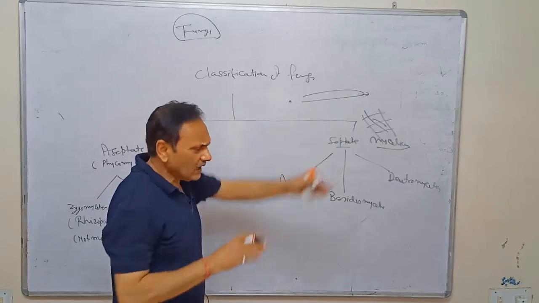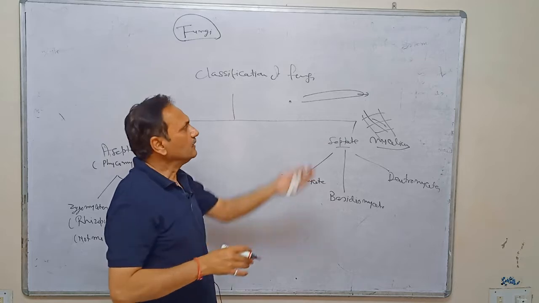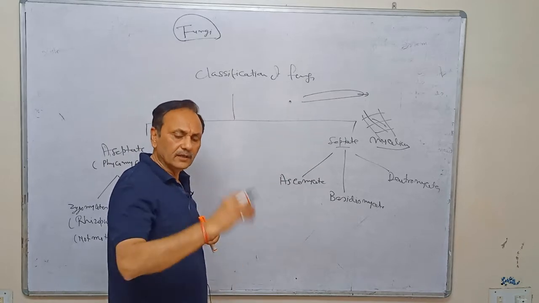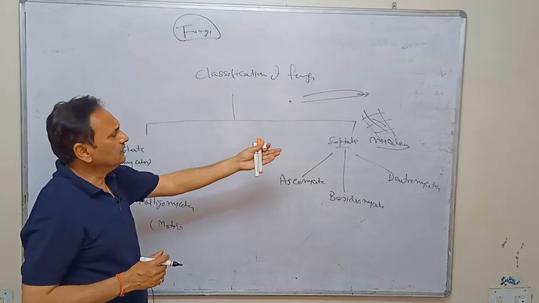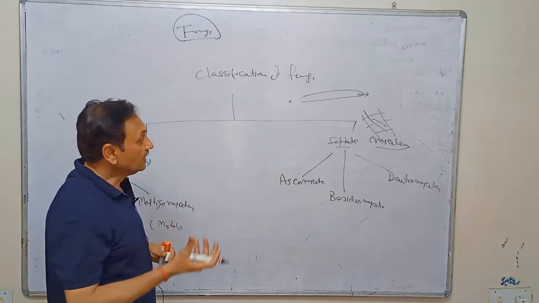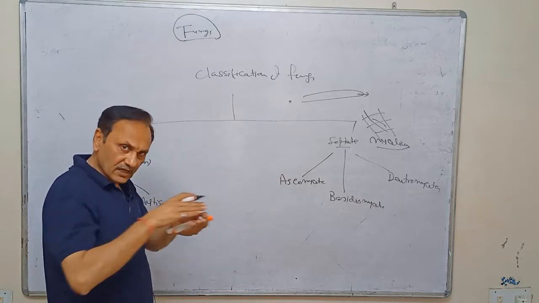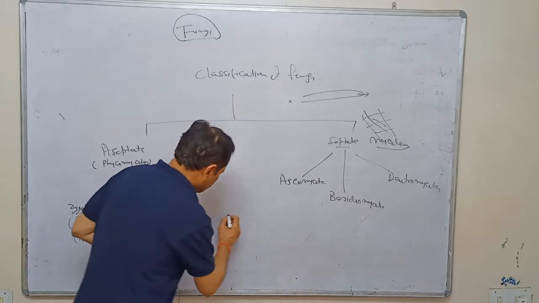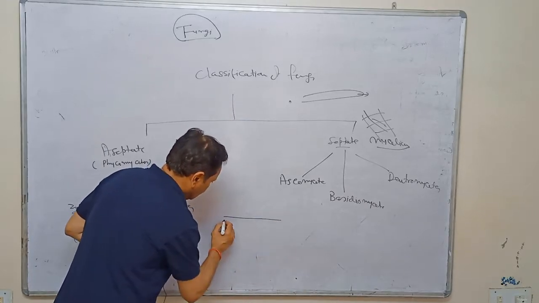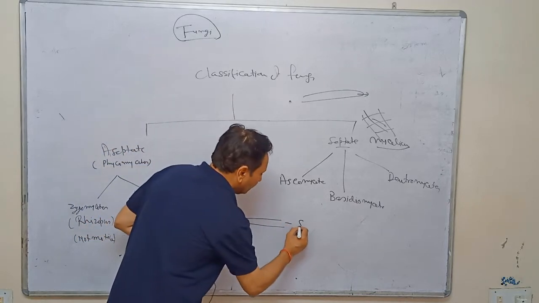And this particular hypha is generally present inside the food particles, that may be a rotten log, decaying leaves, or food like bread. Hypha is generally present inside it. If the hypha is horizontal, that is called stolon hypha.